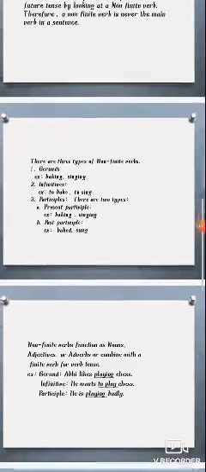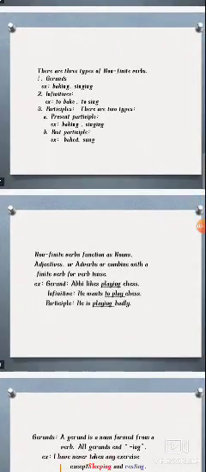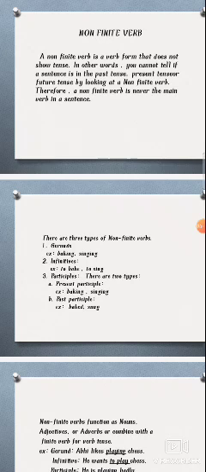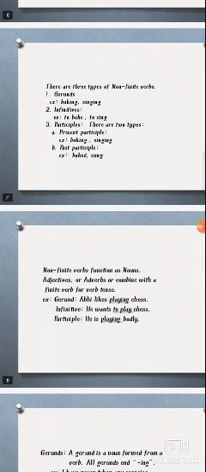There are three types of non-finite verbs: gerunds, infinitives and participles. First, gerunds, examples baking and singing, ending with ing.